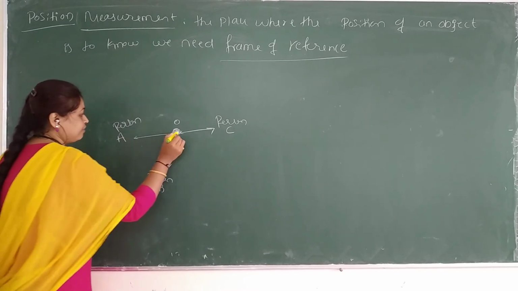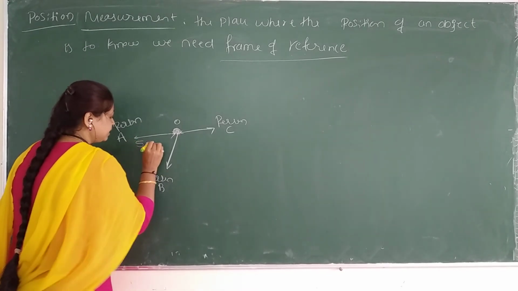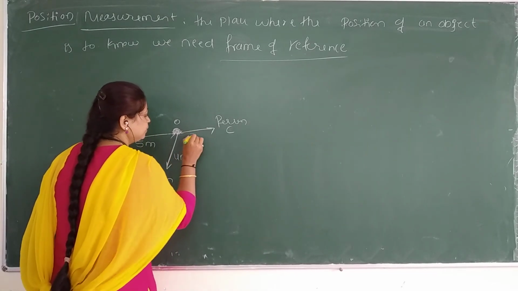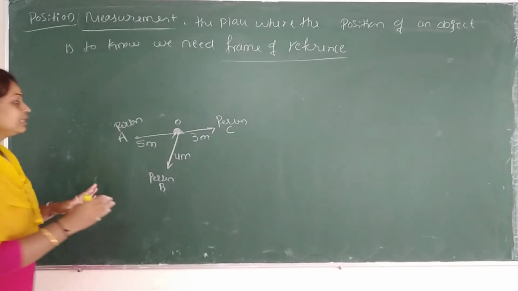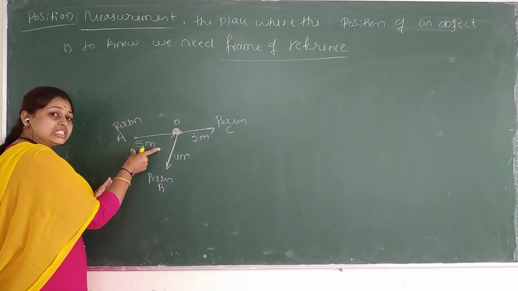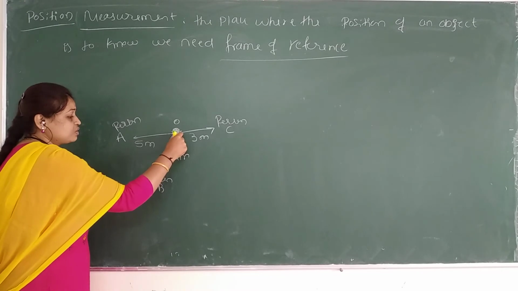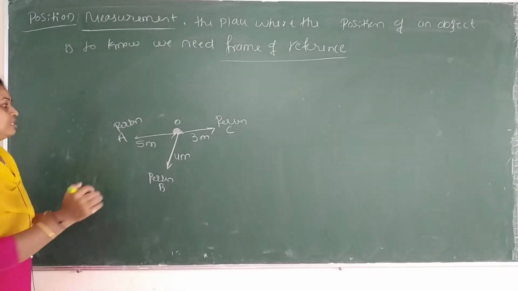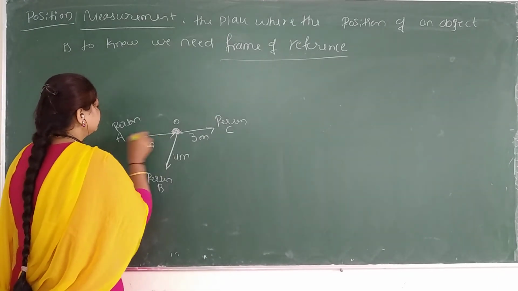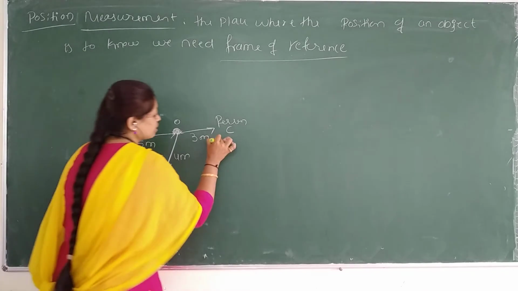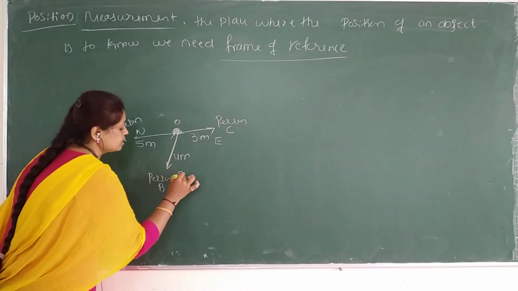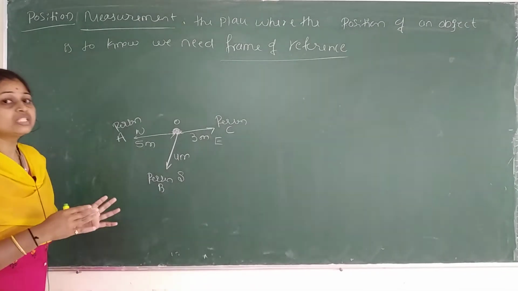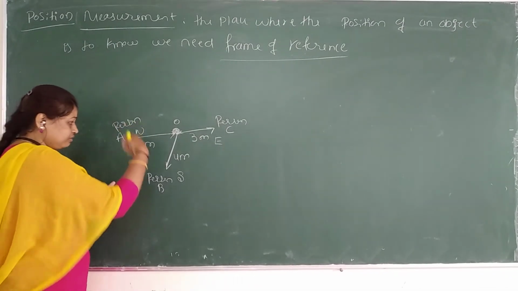Okay, so for person A, from here to here let us take it as 5 meter, and here to here 4 meter, and from here to here 3 meter. From the object to person A how much distance is there? 5 meter, and to person B is 4 meter, and object to person C is 3 meter. Which direction is this? This is west, this is east, and here it is south. So all 3 persons are standing in 3 directions, and all 3 persons are making a measurement.